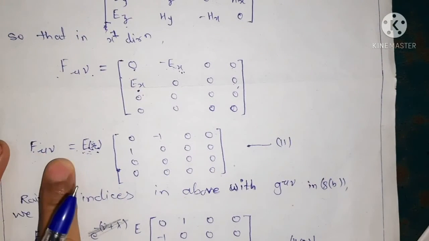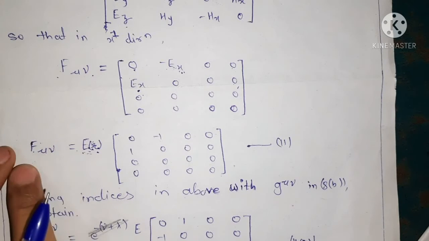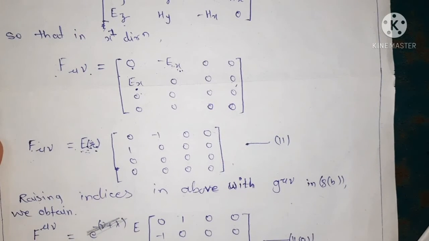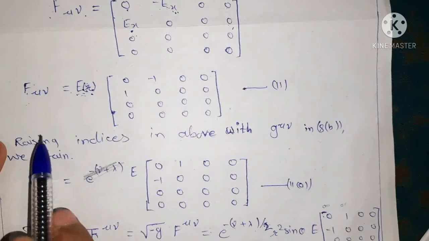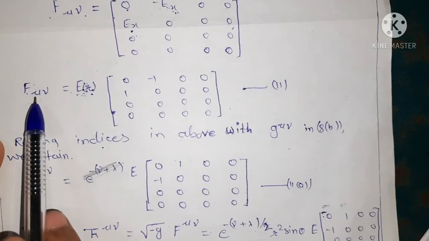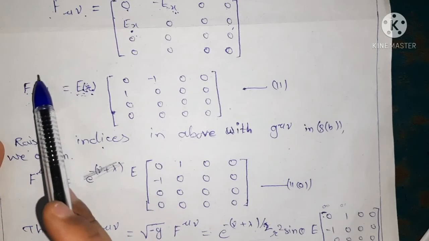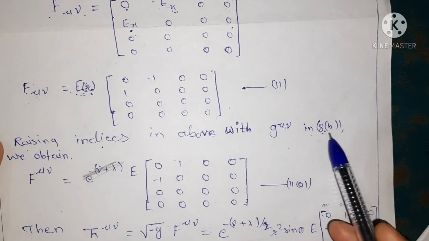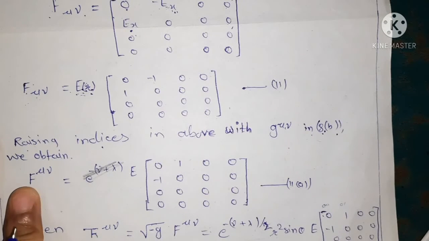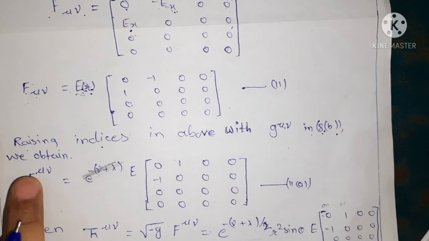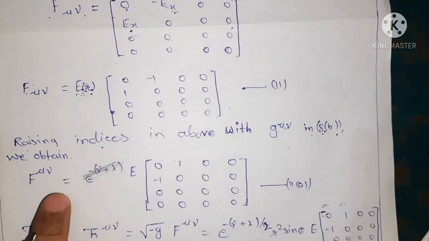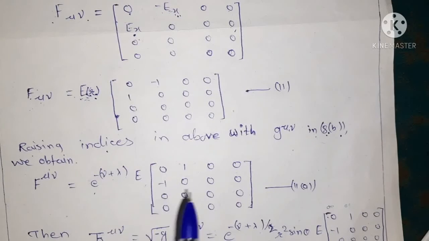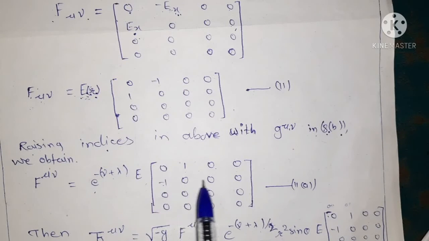Now as this is in lower suffixes, we multiply this by g mu nu so that it goes to upper suffix form. For raising the indices, that is changing the lower suffix into the upper suffix, we have to use g mu nu, which is defined in equation 8b, to obtain F mu nu in upper suffix form, and this equals e to the power minus nu plus lambda into E times the matrix 0 1 0 0, minus 1 0 0 0.